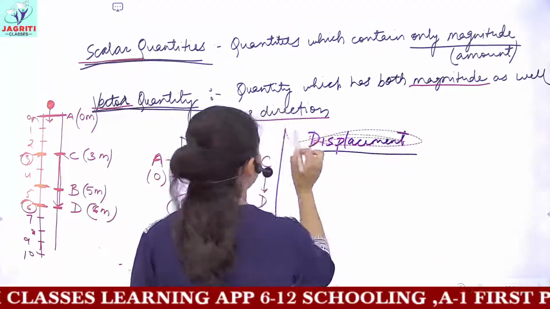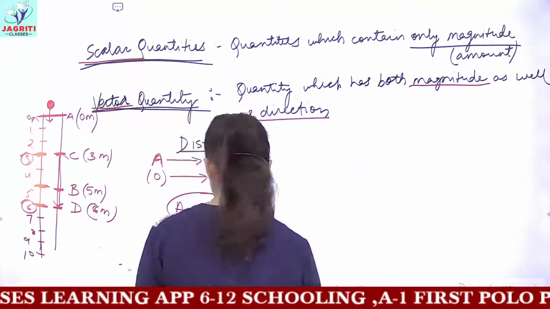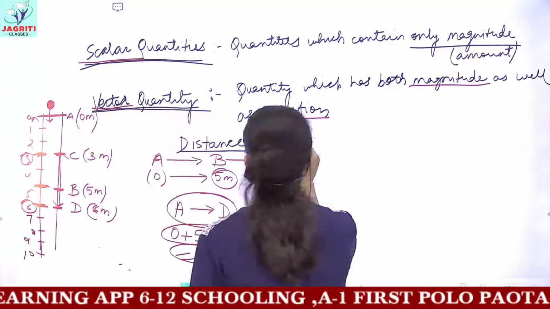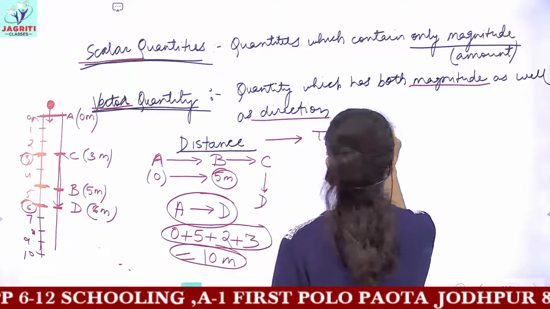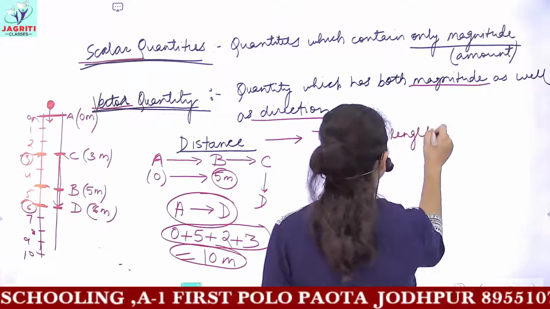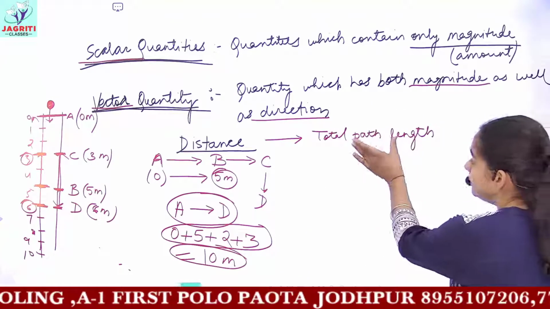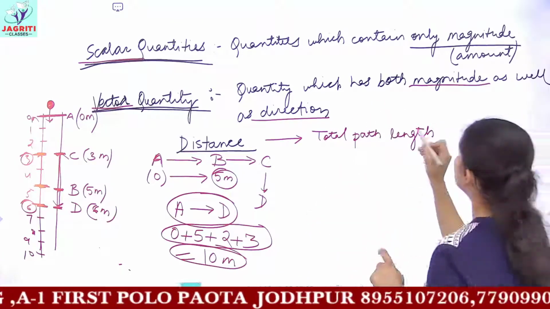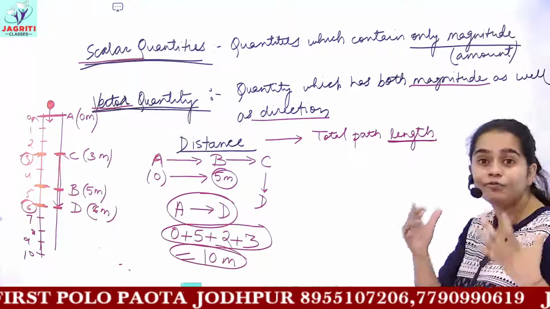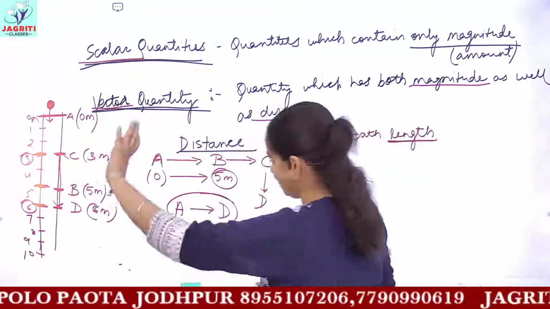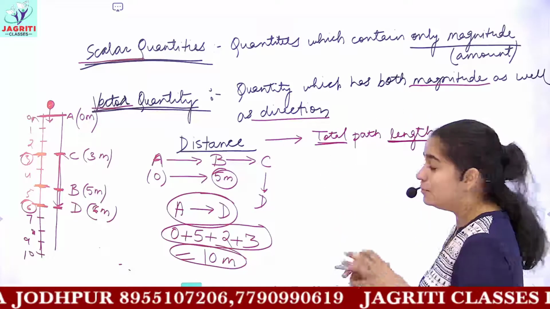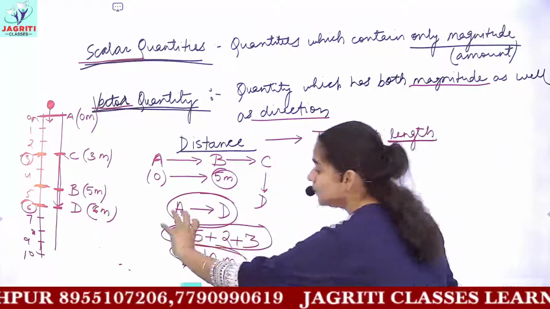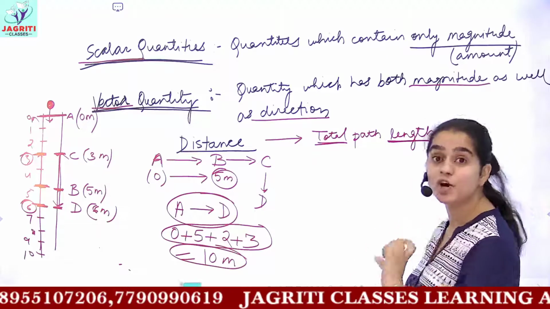Now writing the definition of distance first. So distance would be total path length. Path length means on the path which the object is walking, how much length it has covered while walking on this path, as I explained in the example. And the word total is important here because you are summing up all the distances which the object covered.